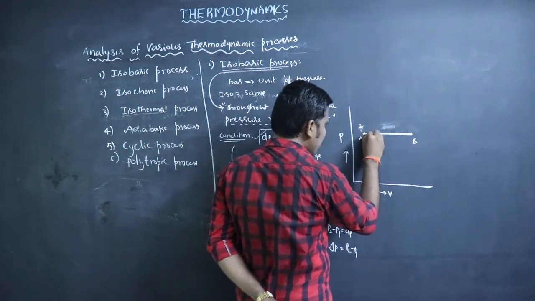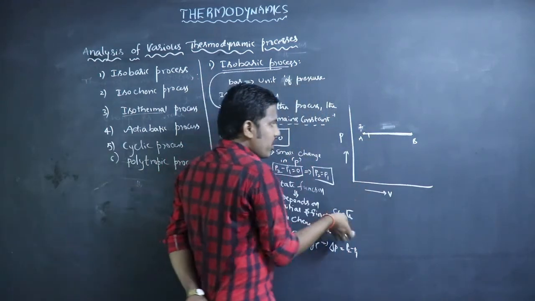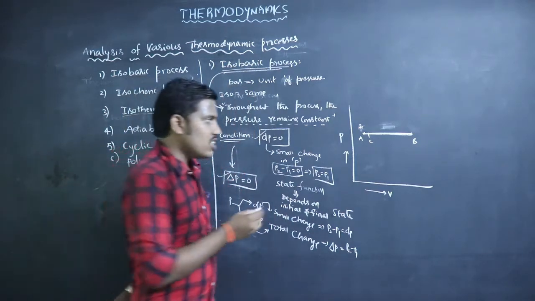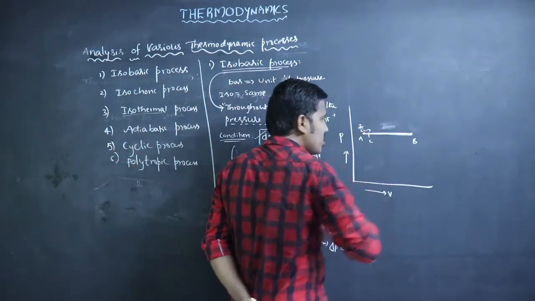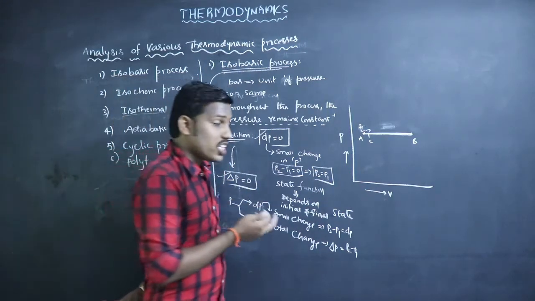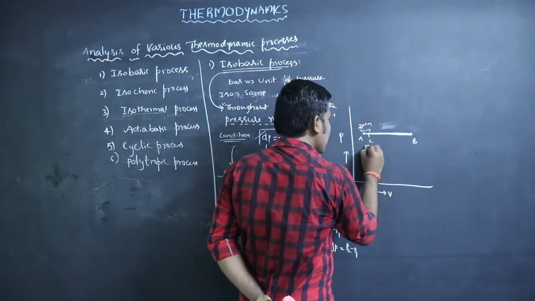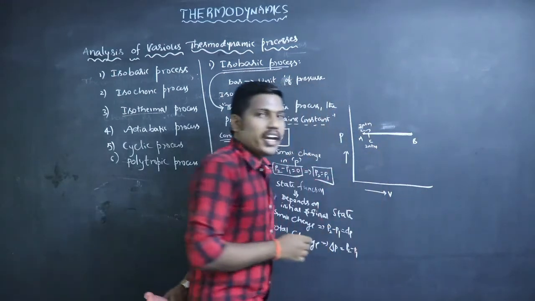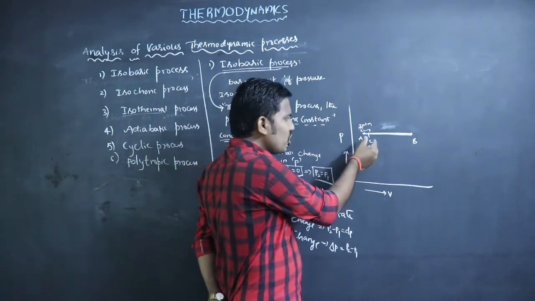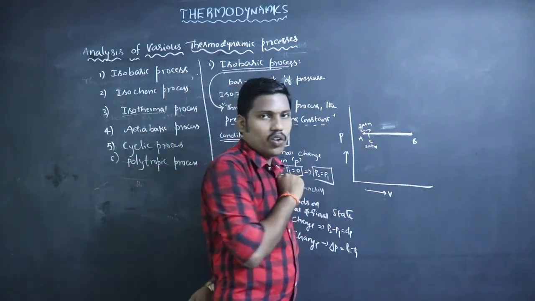A small change means, for example, from point A to point C. For this small change there is no change in the pressure. At point A the pressure is 2 atm, then at point C also the pressure is 2 atm, so the change in pressure is zero.